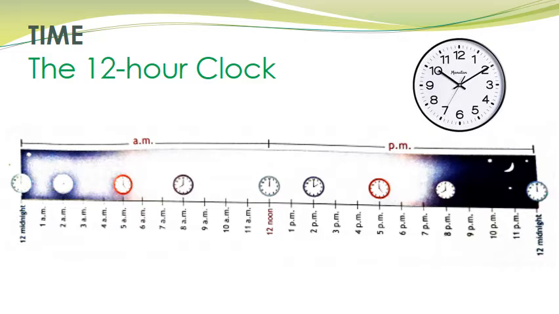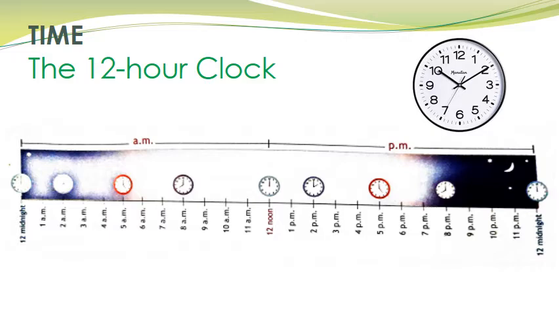Now, from 12 noon, the other period begins, which will last till 12 midnight. Okay. So, this period is called post meridiem or P.M. in short. So, after 12 noon, it will come 1 o'clock in the afternoon, which is called 1 p.m. Then 2 o'clock in the afternoon, 2 p.m. 3 o'clock in the afternoon, 3 p.m. 4 o'clock in the afternoon, 4 p.m. Then 5 p.m. means 5 o'clock in the evening. 6 o'clock in the evening, 6 p.m. 7 o'clock in the evening, 7 p.m.